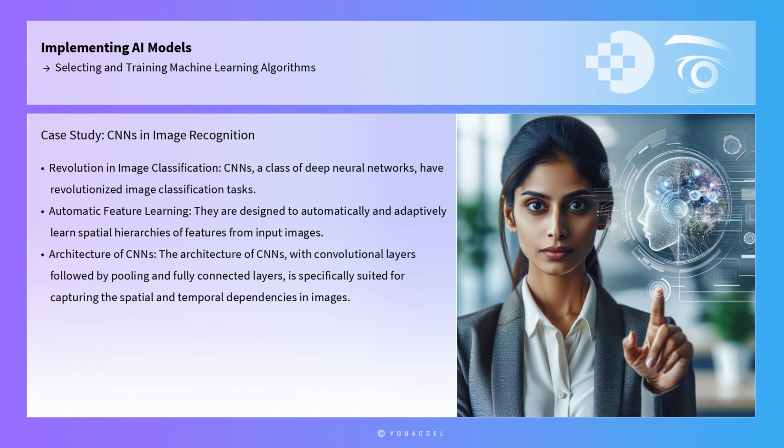A case study illustrating the selection and training of machine learning algorithms is the use of convolutional neural networks in image recognition. CNNs, a class of deep neural networks, have revolutionized image classification tasks. They are designed to automatically and adaptively learn spatial hierarchies of features from input images. A practical example is the ImageNet Large-Scale Visual Recognition Challenge, where CNNs achieved significant improvements in accuracy over traditional methods. The architecture of CNNs, with convolutional layers, followed by pooling and fully connected layers, is specifically suited for capturing the spatial and temporal dependencies in images, making them ideal for image-related tasks.